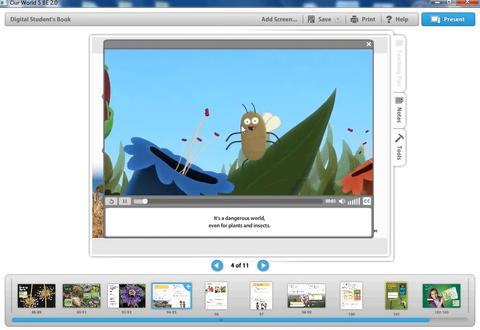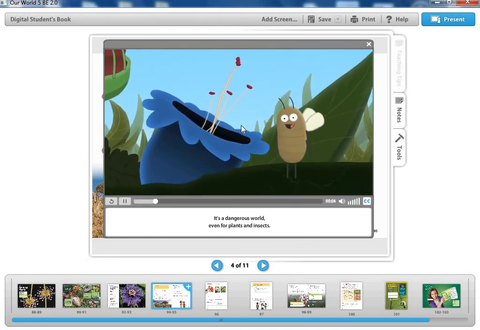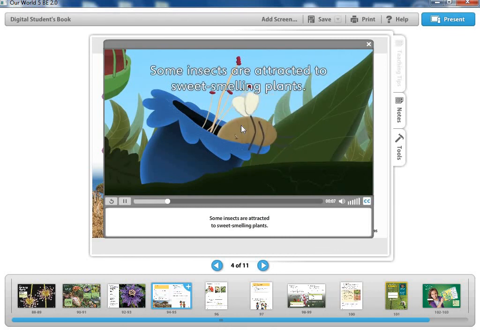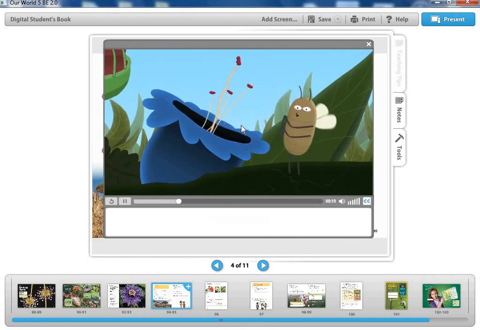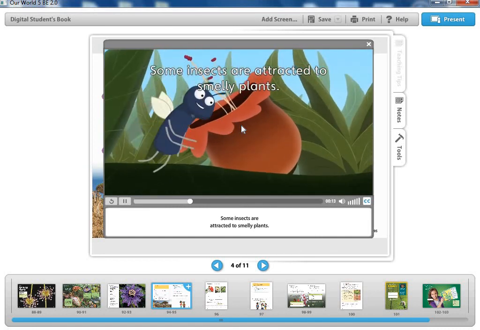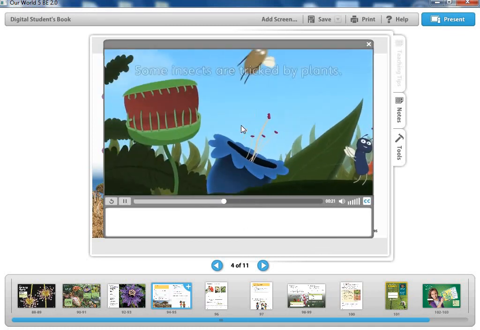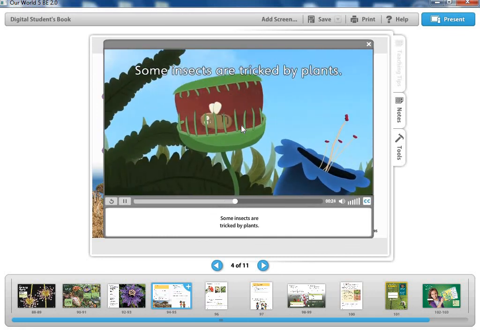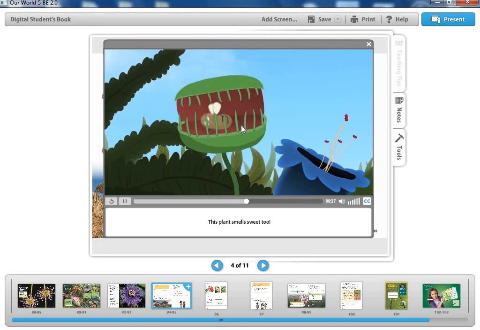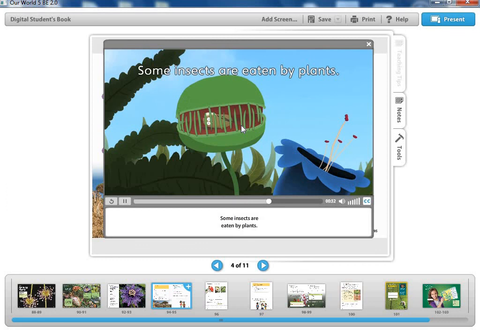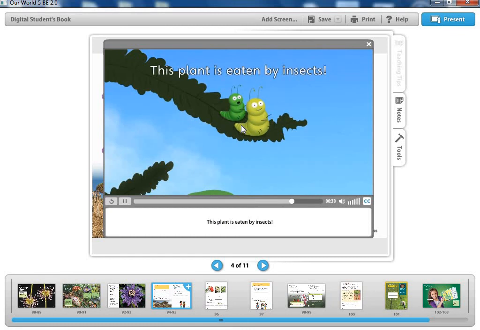It's a dangerous world, even for plants and insects. Some insects are attracted to sweet-smelling plants. Yum! Some insects are attracted to smelly plants. Ooh, rotting, smelly meat! Delicious! Some insects are tricked by plants. Oh, this plant smells sweet, too. Uh-oh! Oh, no! Some insects are eaten by plants. But not this plant. This plant is eaten by insects.